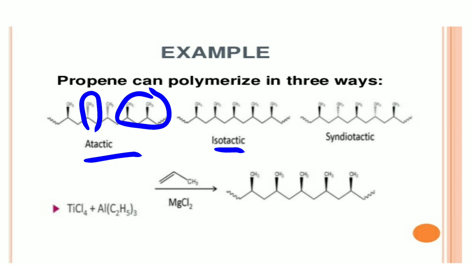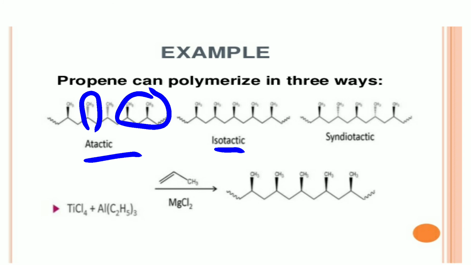Isotactic, that means all the CH3 groups are present either above the plane, or all the CH3 groups are present below the plane. That type of alkane or polymerized compound is called an isotactic process.